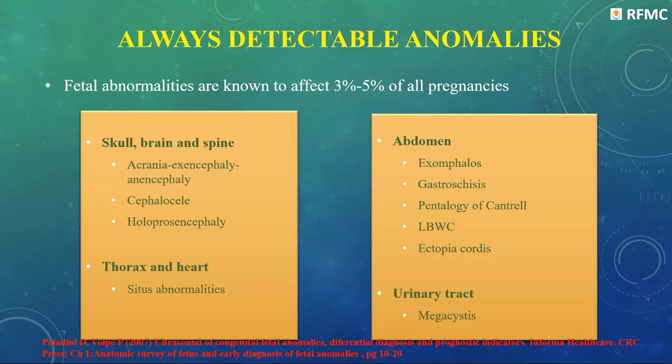Now, what are the always detectable anomalies? Fetal anomalies are known to affect 3 to 5% of pregnancies. And these are the ones which are always detectable: acrania, anencephaly, exencephaly, cephalocele, and holoprosencephaly in the skull, brain, and spine. Now, situs abnormalities can be detected. Exomphalos, gastroschisis, pentalogy of Cantrell, limb body wall complex, ectopia cordis, and in the urinary tract we can detect megacystis.